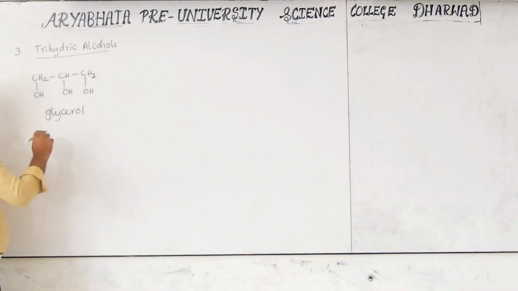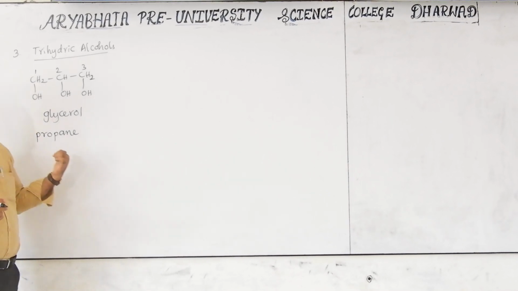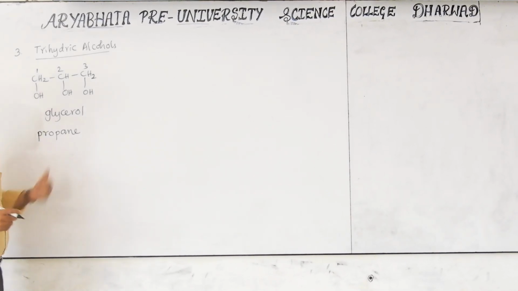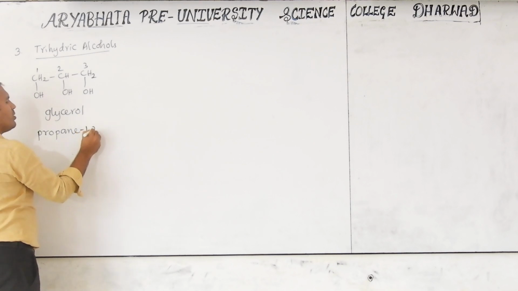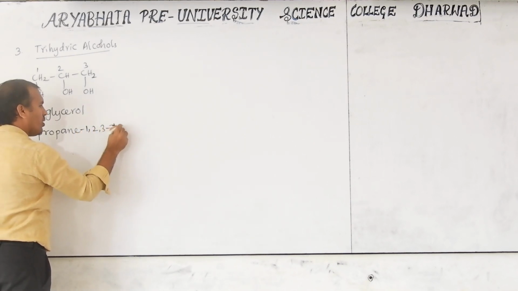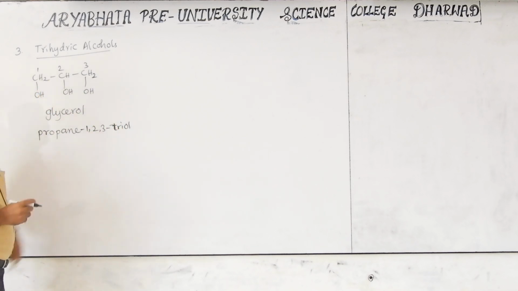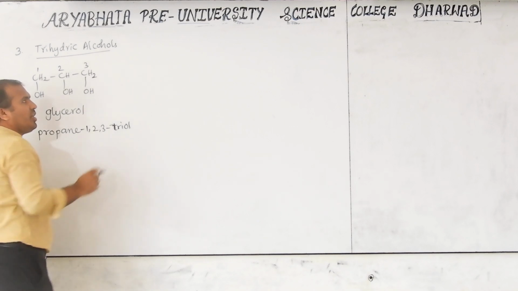Now the IUPAC name, 1, 2, 3. So we can consider now propane. The name will be a little different when there is more than one hydroxy group in the IUPAC name: propane-1,2,3-triol. This has three hydroxy groups bonded to the one hydrocarbon chain.